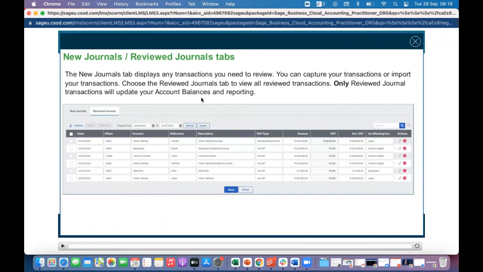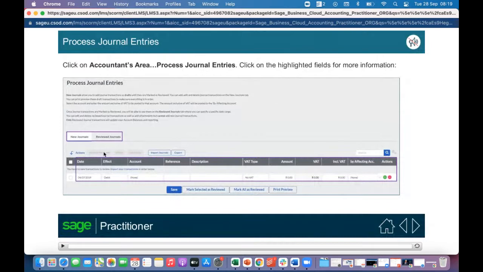So only the journal transactions that you've entered, and then saved and reviewed, will actually adjust or affect your books. If it's sitting on new journals, then it's not going to affect the books, because only transactions that sit under reviewed will actually affect our books.